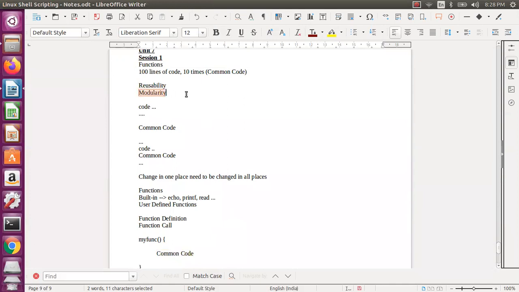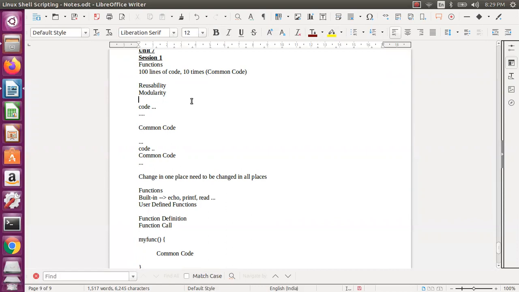So why modularity actually? If you take any big application, the main file should not be more than 1,000 lines. There is no hard and fast rule, but to make the programmer's job easy, it should be a limited number of lines, let's say 1,000 lines like that. The main program itself needs to tell what the modules are, what the major modules are, and each module has to talk about sub modules. That is the ideal way of coding. By seeing that, you will know, okay, my module one has these particular sub modules, and I am working in this sub module. That is the modularity actually. So that's what is needed.